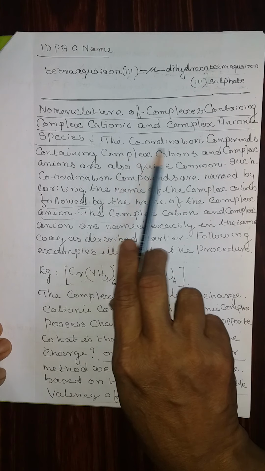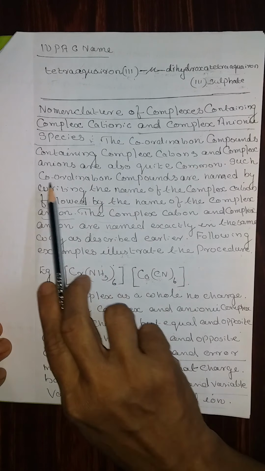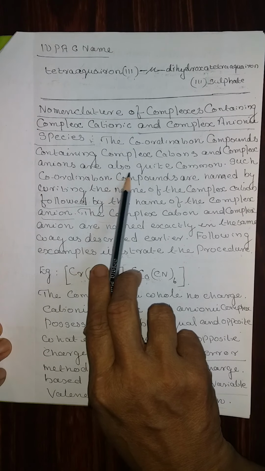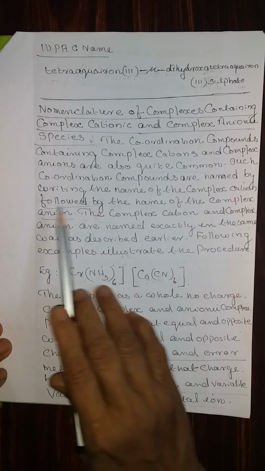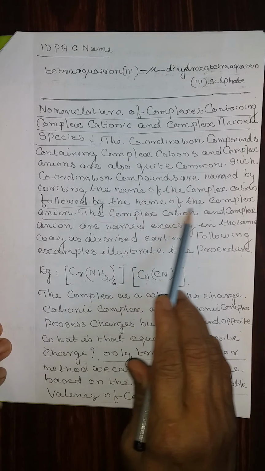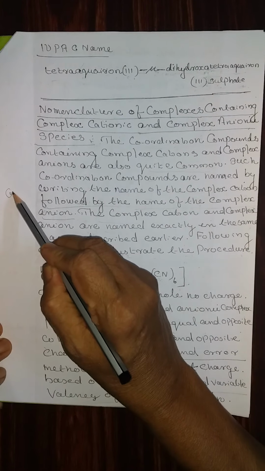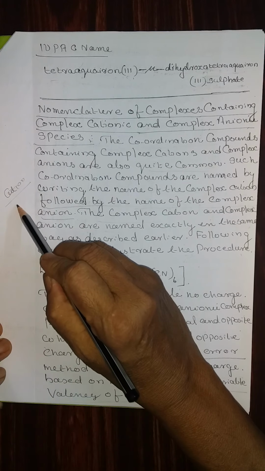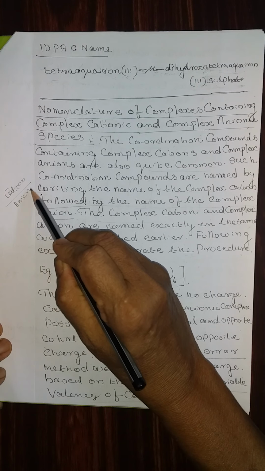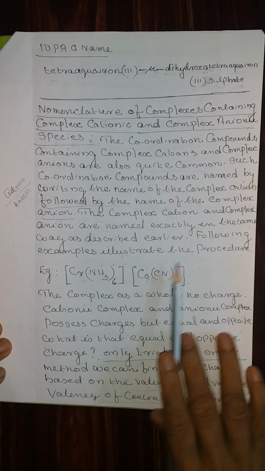The coordination compounds containing complex cations and complex anions are also quite common. Such coordination compounds are named by writing the name of the complex cation followed by the name of the complex anion. That is the system. First, as usual, you write the IUPAC name of the cation. After that you write the anion, following all the rules of the cation and all the rules of the anion.